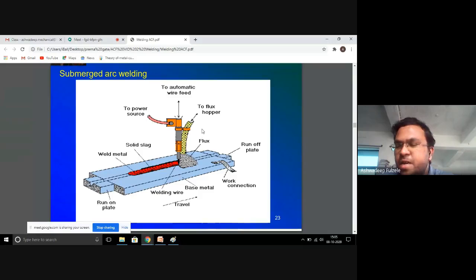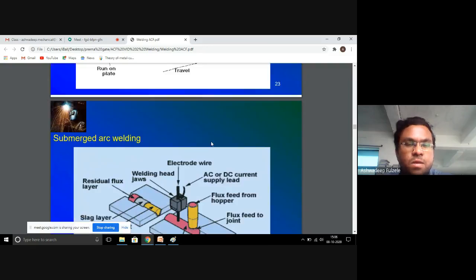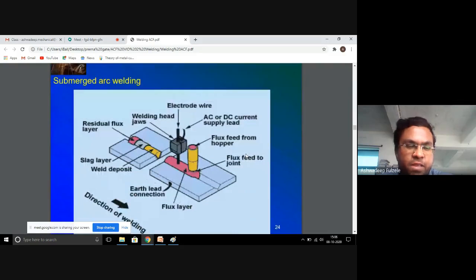In submerged arc welding, as you can see, the flux is used as the shielding over the welding region. The flux also enhances the welding, that is the melting point temperature, and thus around 2700 degrees Celsius of temperature can be achieved with this technique. And here is another block diagram for the submerged arc welding.